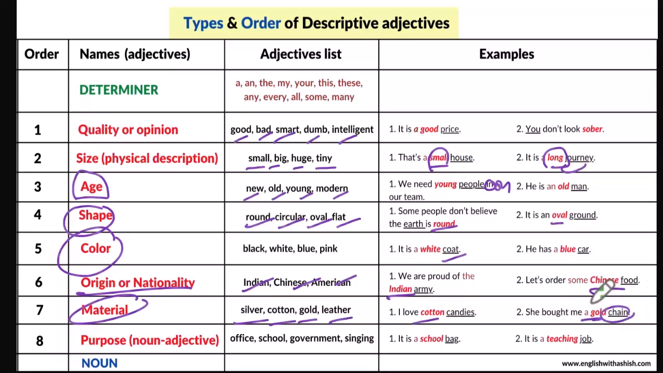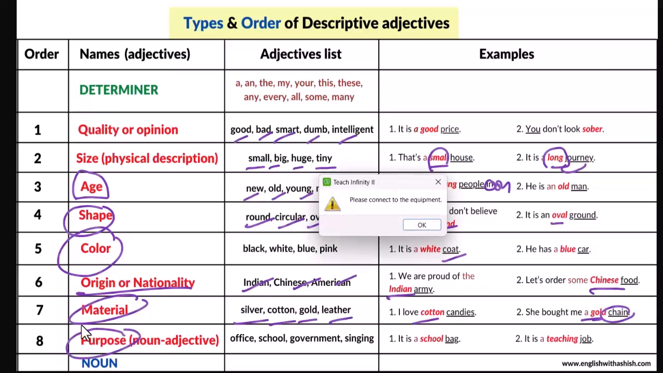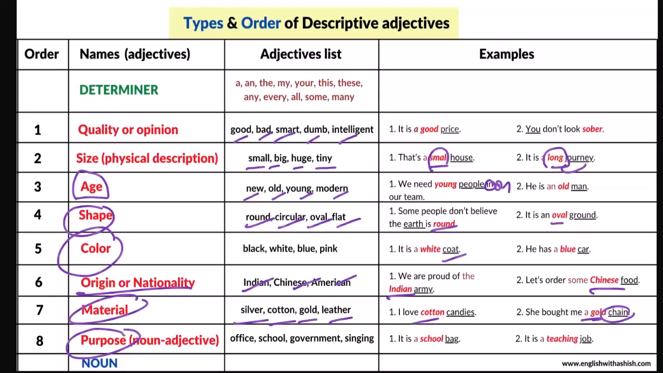What kind of a chain? Gold chain, made out of gold. All right. And the last is the purpose. These are words that refer to what something is for, right? Purpose words: office, school, government, singing. It's a school bag. It's a singing competition.